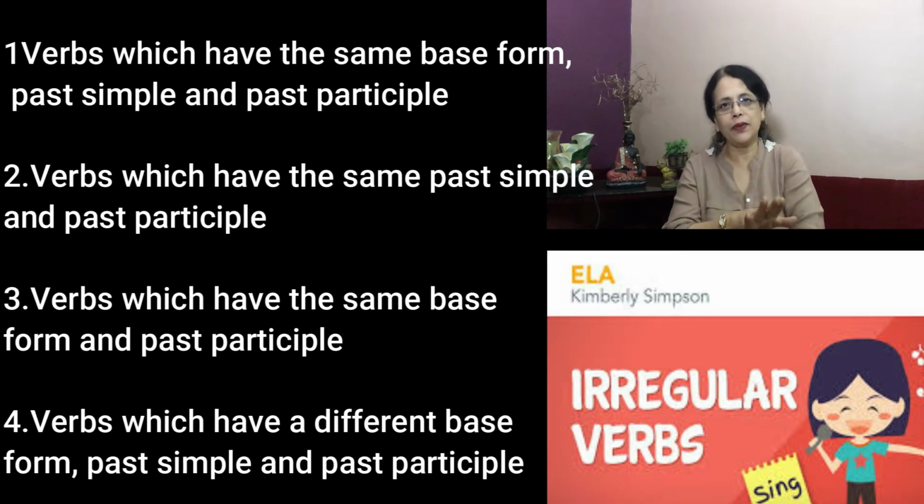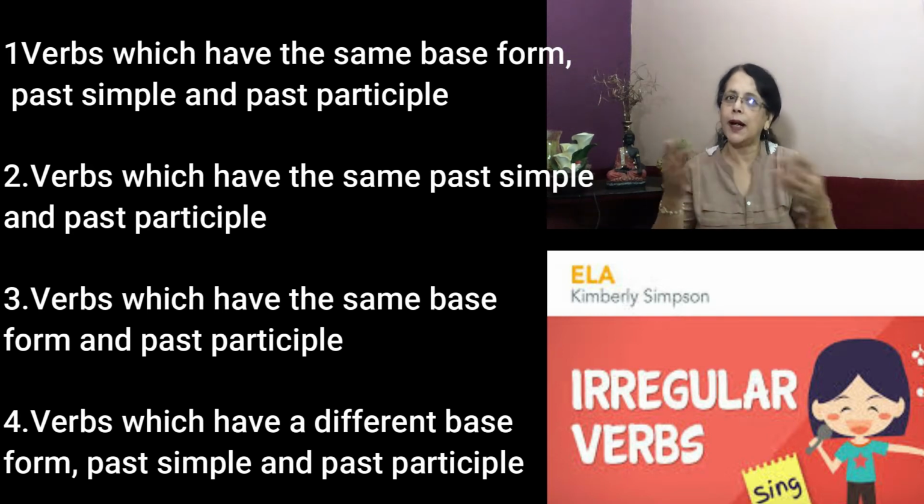Past form will be different, but base form and the past participle form will be same. Fourth, verbs which have different base form, past simple and past participle form. Nothing is similar, all are different. A good way to learn irregular verbs is to study them in these groups, because as they are similar, they are easier to remember. Here are the most common irregular verbs in these groups.